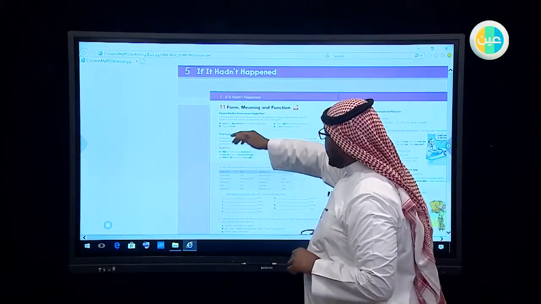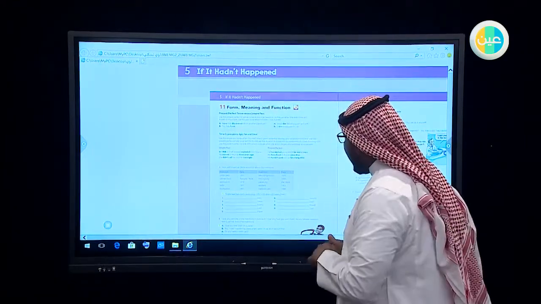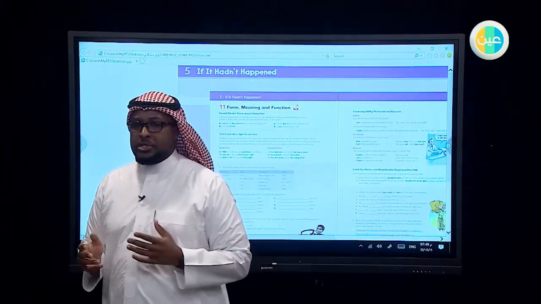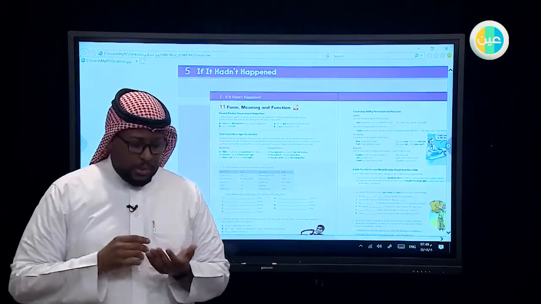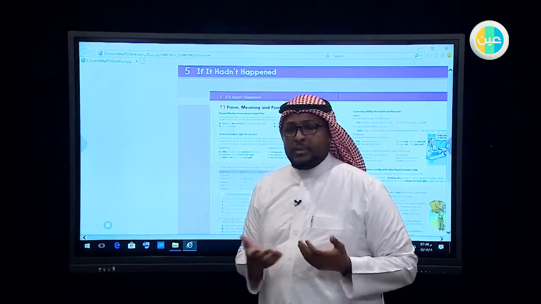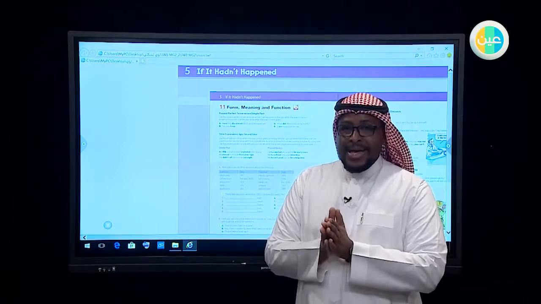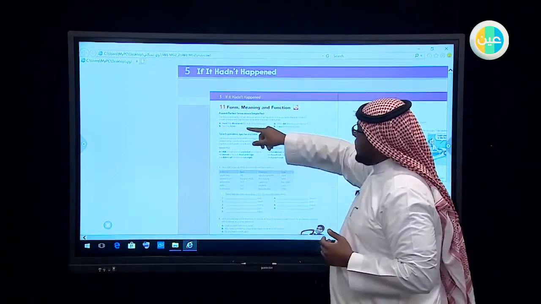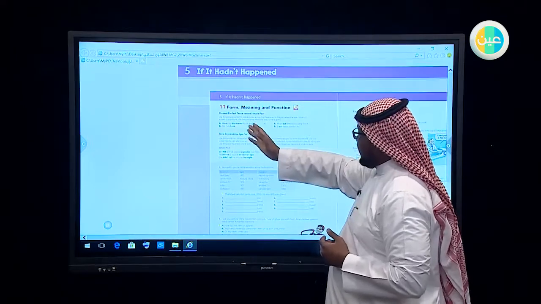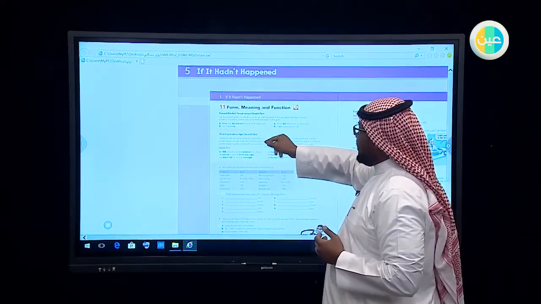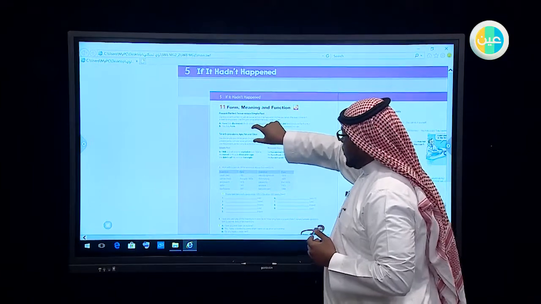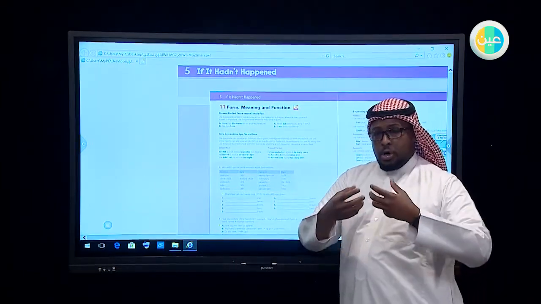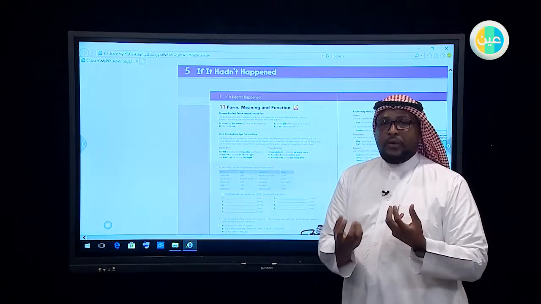Let us now go to the other topic, which is time expressions. Actually, we use time expressions on different levels. When we write and when we speak, we use time expressions to mention something that is in the past. Let us go over them and know each one of them, then go to discussion. We have ago, we have for, and we have since. Each one of these time expressions has its own way to work, its own way to form, its own way to function.